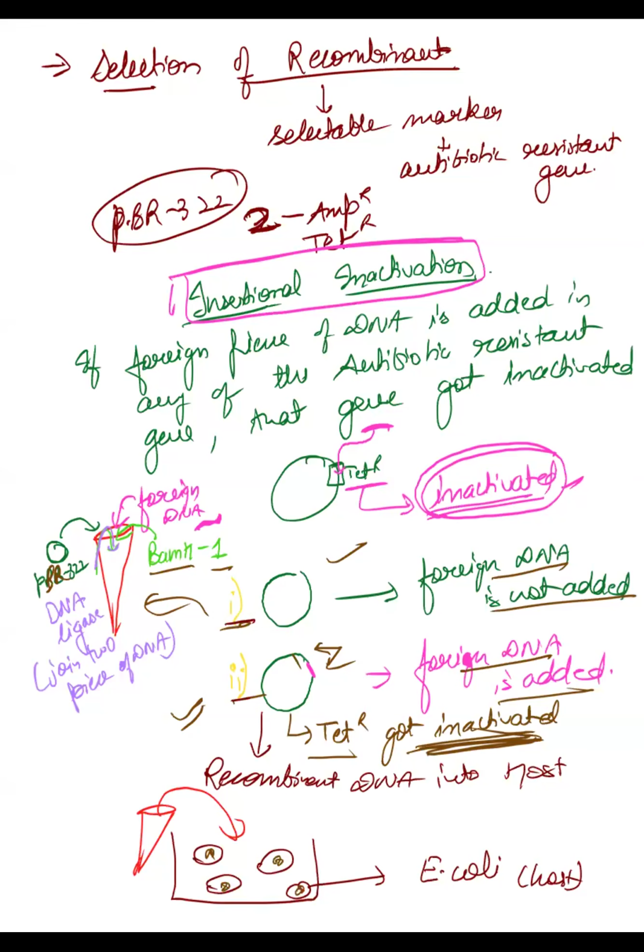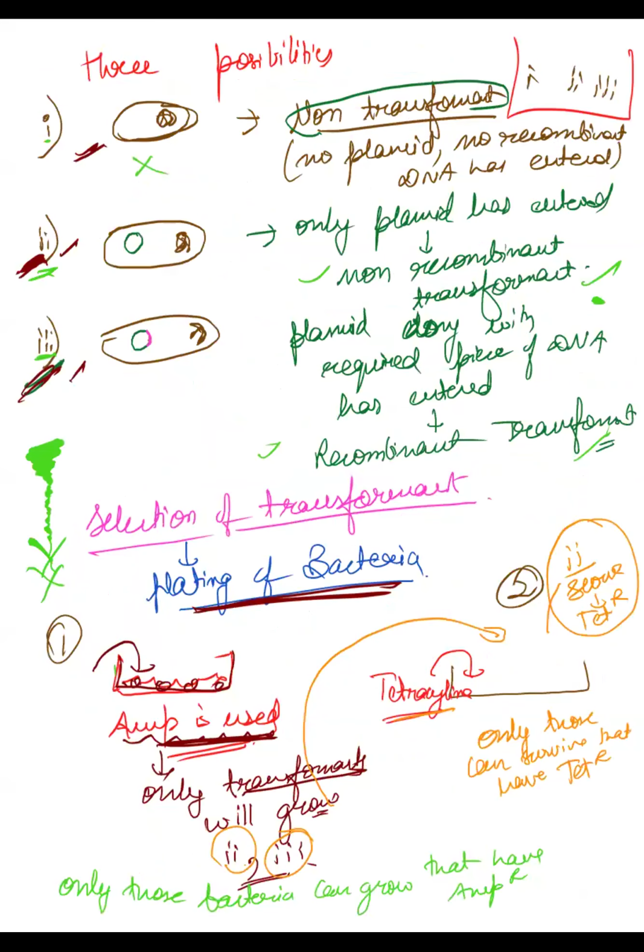Here I have shown you how you make the recombinant DNA and how you inactivate the tetracycline resistance. Here we are inactivating the tetracycline resistance. You can also inactivate the ampicillin resistance. Then you put them into the E. coli, which is your host. After that, you get 3 possibilities: first, second, third. One is a non-transformant, the other 2 are transformants.